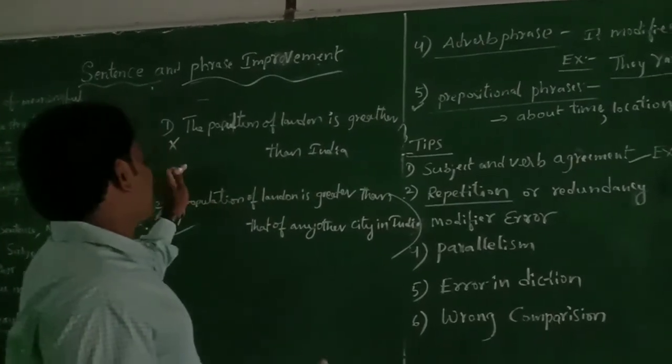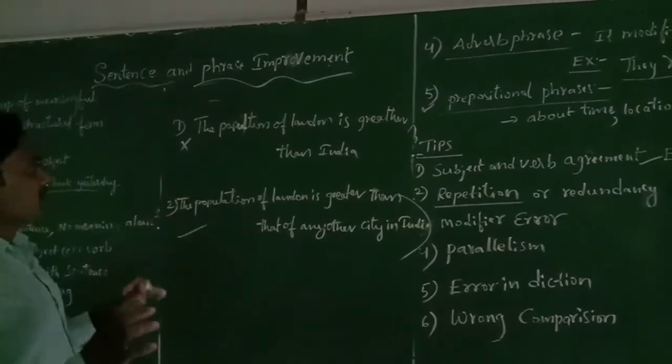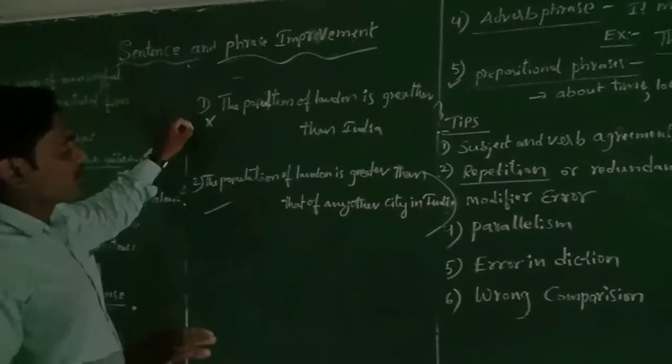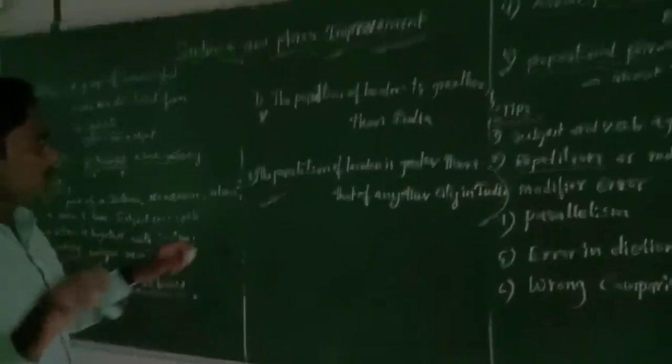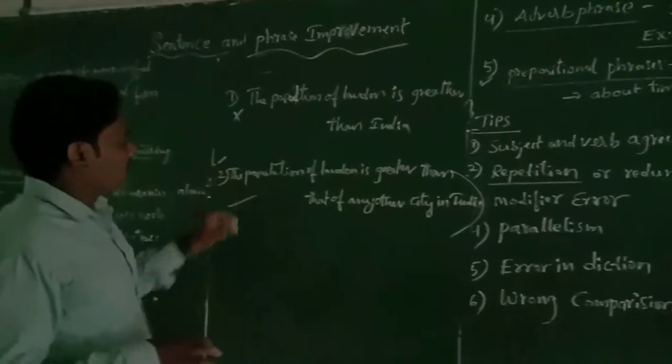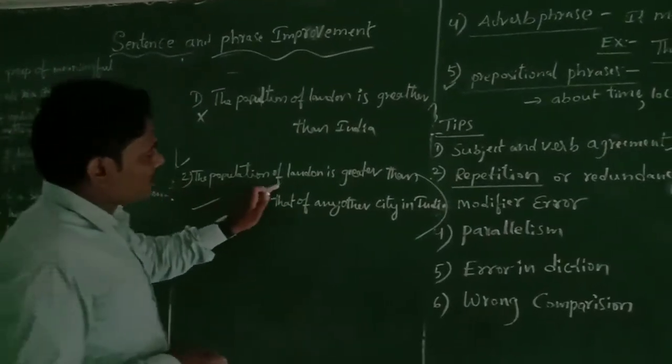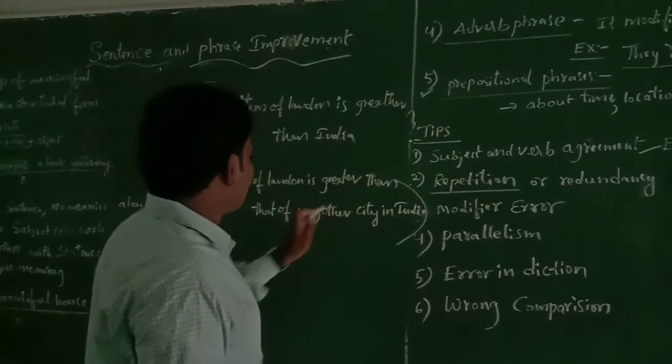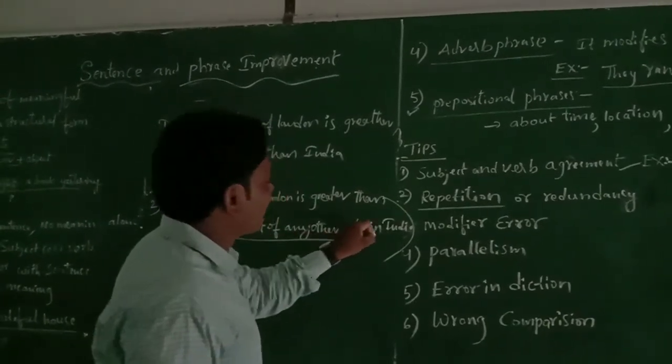So according to grammatical norms, the statement is formed wrongly. So we can see that the correct formation of the statement is: the population of London is greater than that of any other city in India.